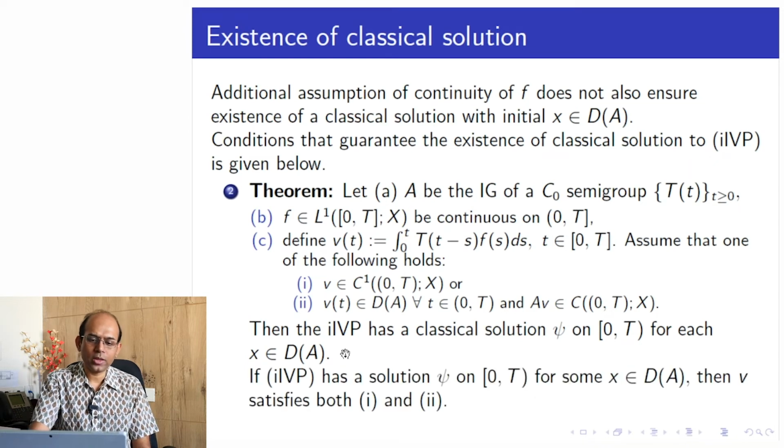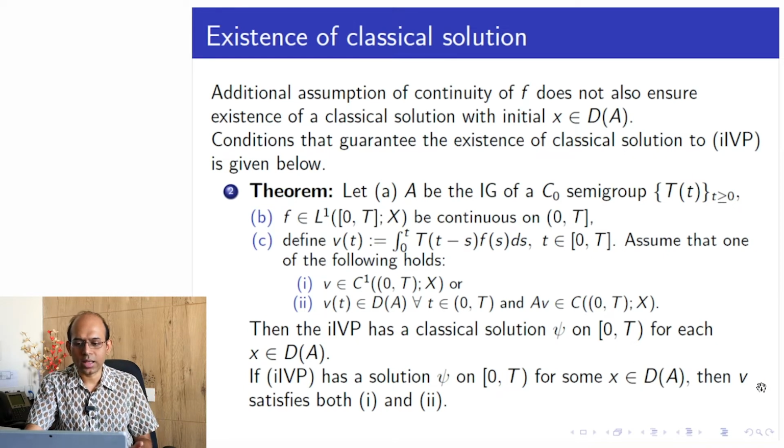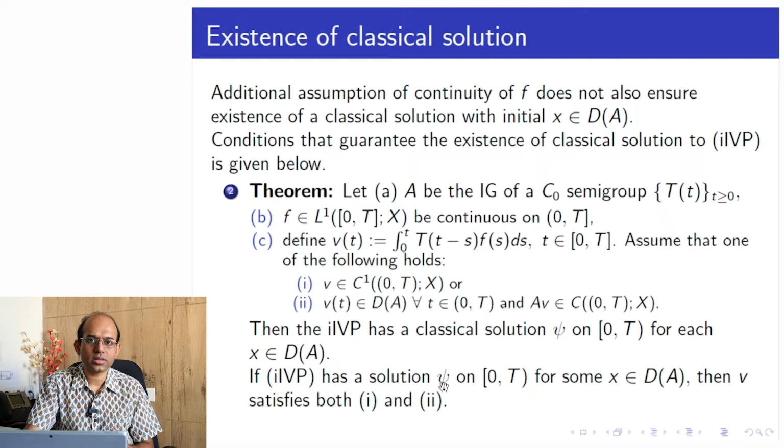Good. So if the inhomogeneous IVP has a solution psi on the interval 0 to T for some x in the domain of A, then the reverse is also true: v satisfies both 1 and 2. So this is a necessary and sufficient condition. Given that A generates a C0 semigroup, this is an if and only if condition, because if v satisfies either of these conditions, then the IVP has a classical solution.